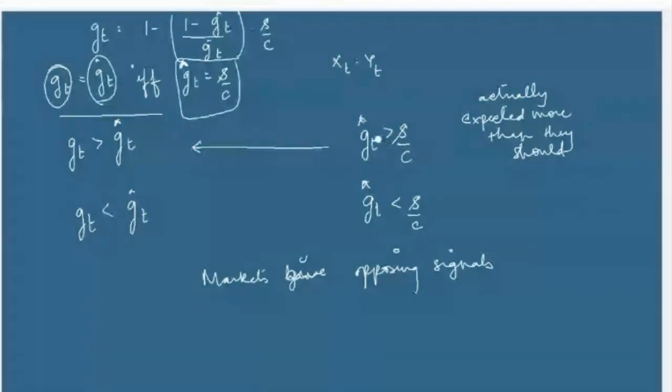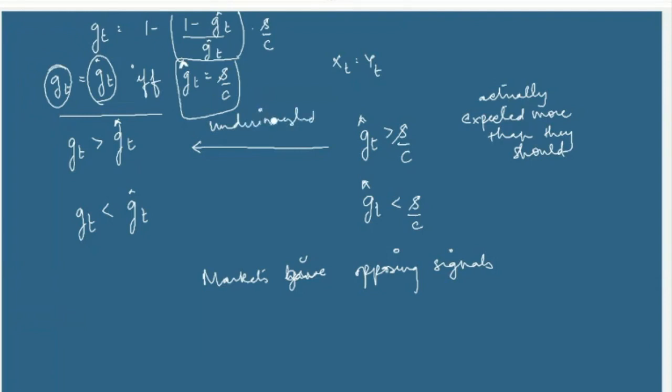How? The market shows that when investors expect the growth rate to be greater than S by C, they actually observe that the actual growth rate is in fact even greater than what they had expected. So what will the investors feel? Investors will feel that they have underinvested.